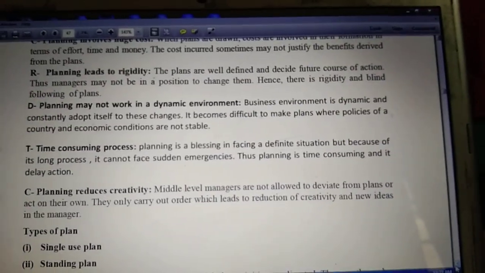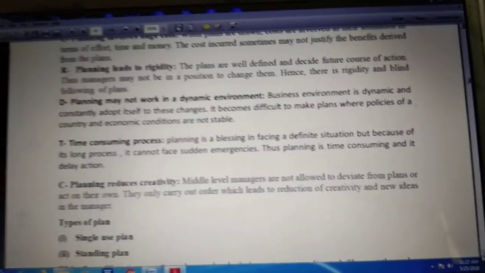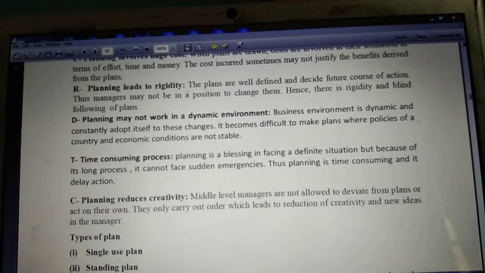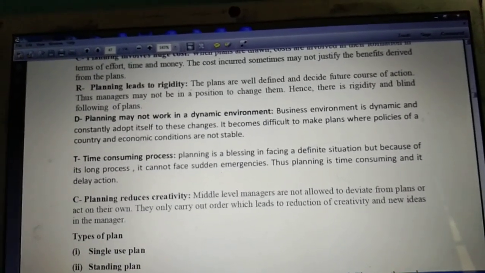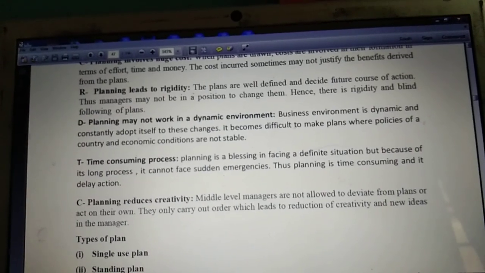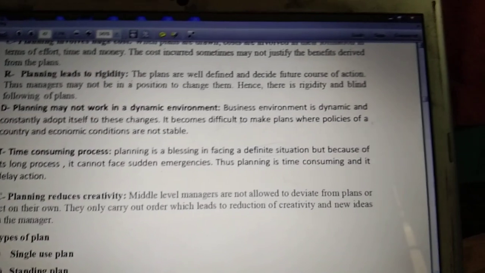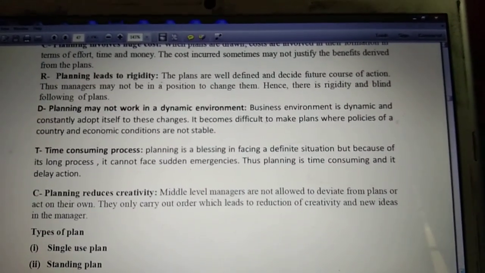The next limitation is that planning reduces creativity. It basically means that planning is an activity done by the top management, and usually the rest of the members just implement these plans. Once the plan has been made by the top management, it becomes the duty of the rest of the people in the enterprise just to follow it.